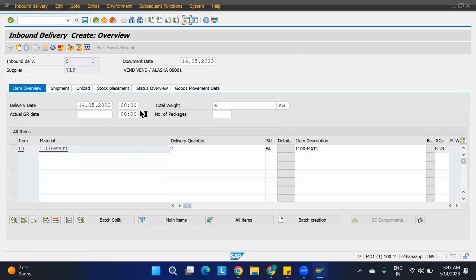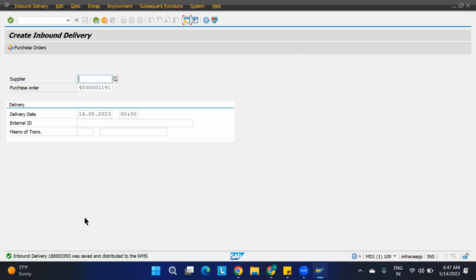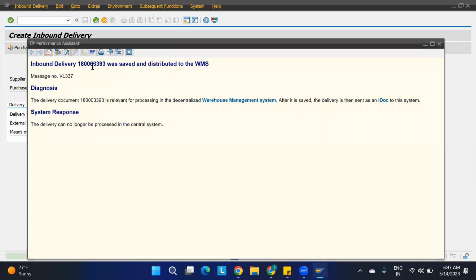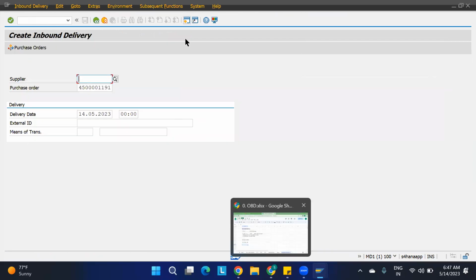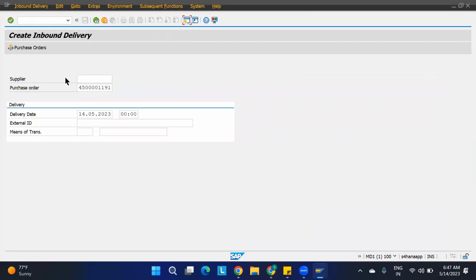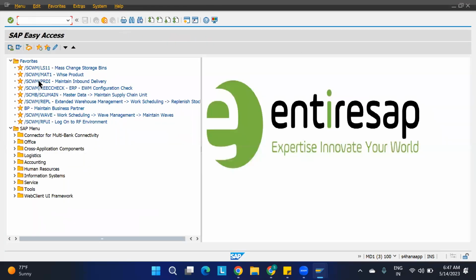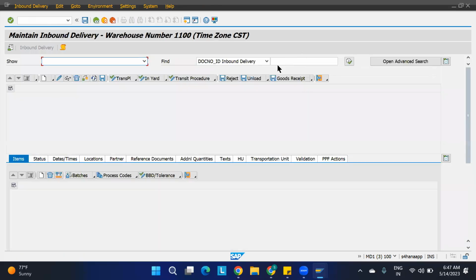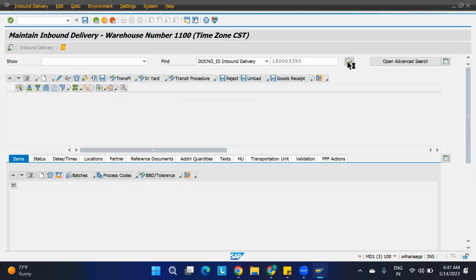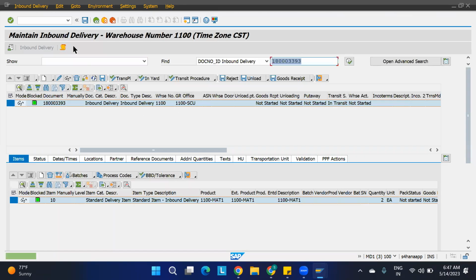Just save this inbound delivery order. This is the inbound delivery number we got. Copy this. Again, go to the PRDI screen. Put this inbound delivery number and execute this. Okay, we got the inbound delivery. Then go to the inbound delivery, follow-on functions, warehouse task.